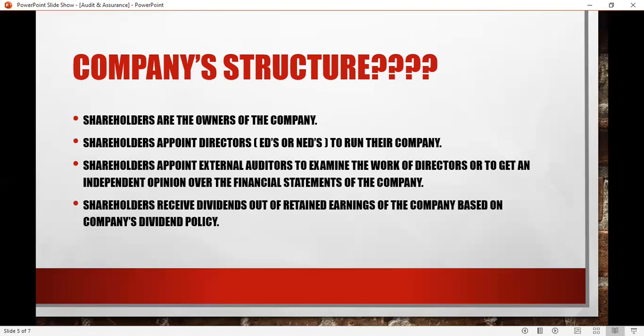We are not going into that discussion again; that is a separate discussion, right? In the end, shareholders receive dividends out of the retained earnings of the company, which you must have studied in your financial reporting papers. So this was a little bit about the company structure and how the company is normally run.